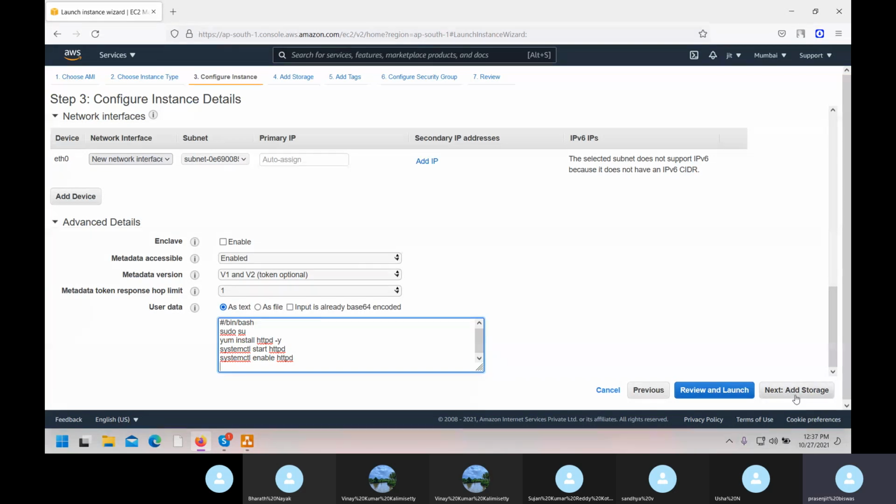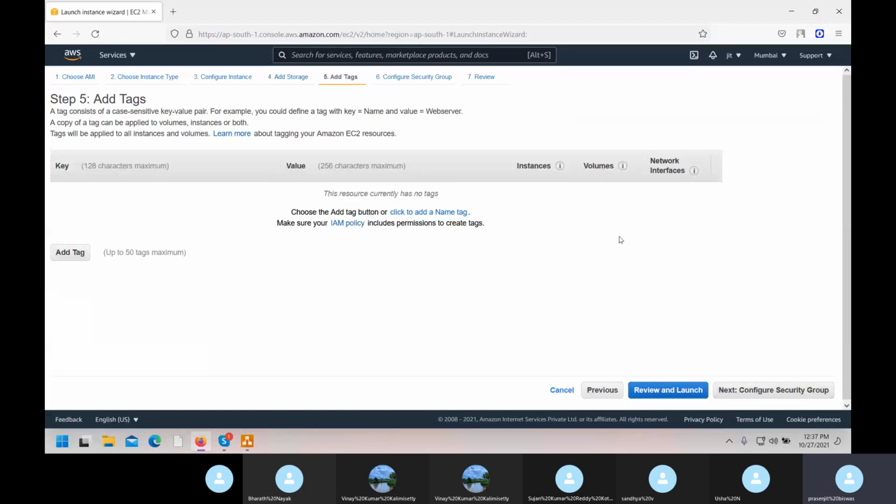Let's see up to here. Add storage to this.